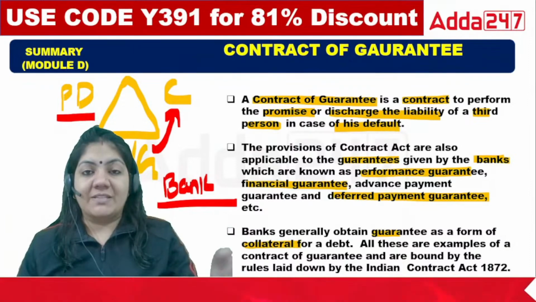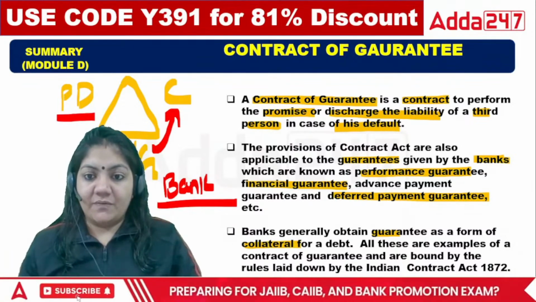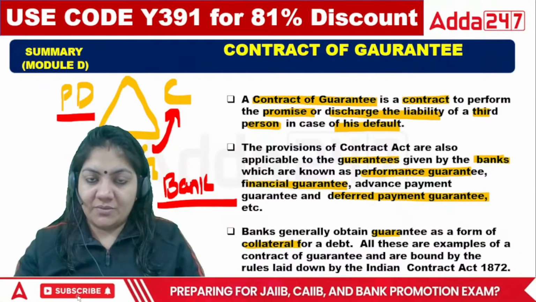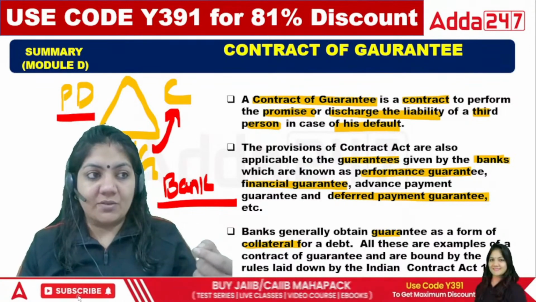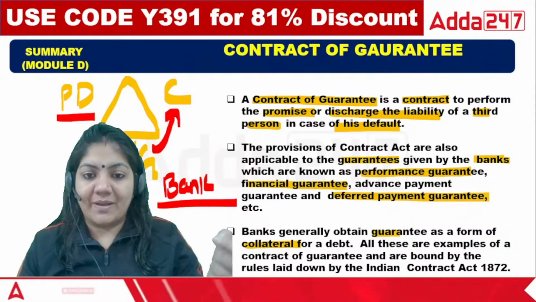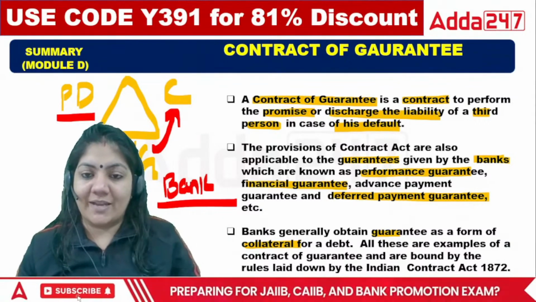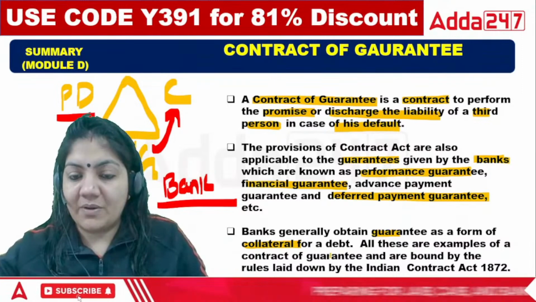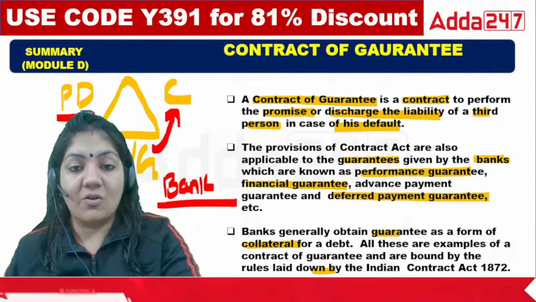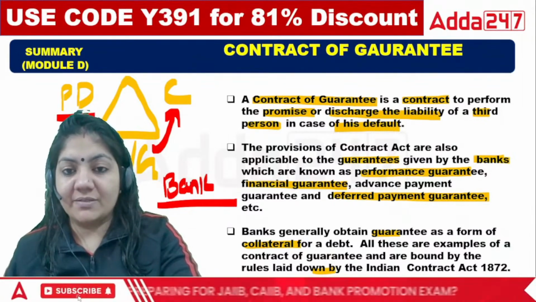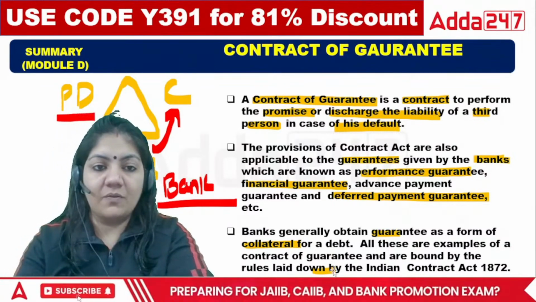Suppose I have taken 10 lakh rupees. If the guarantee is given by me to the bank, it should be collateral. Collateral means the price of the loan and the price of the security will be exactly the same. All these are examples of contract of guarantee and are bound by the rules laid down in the Indian Contract Act. A very simple definition of that one.